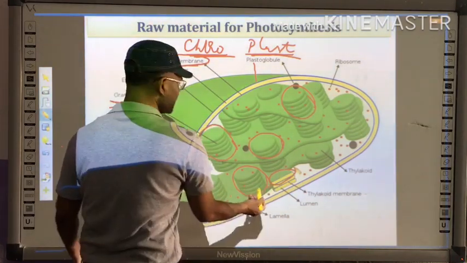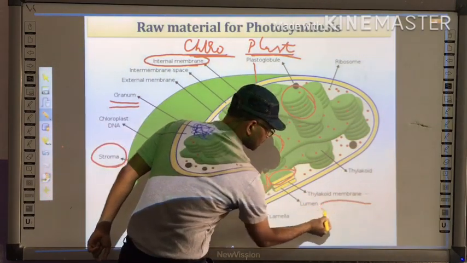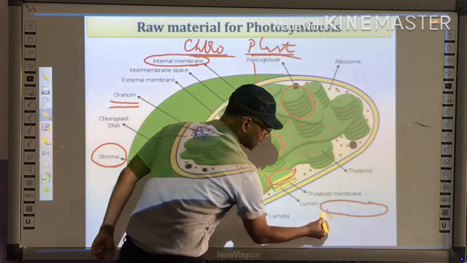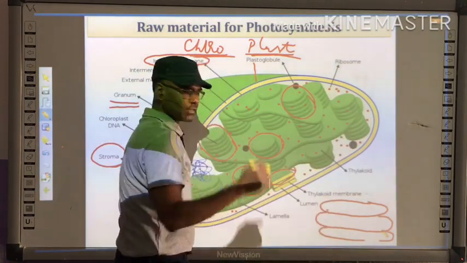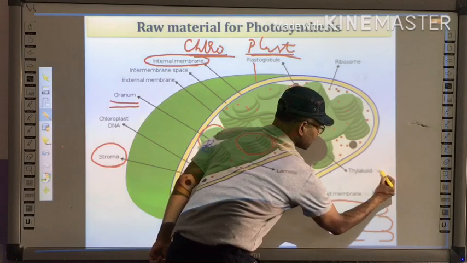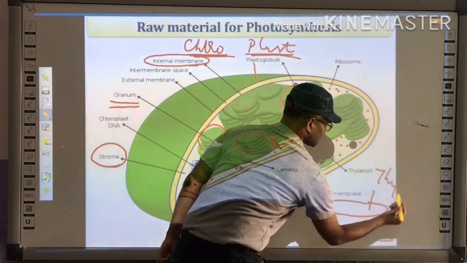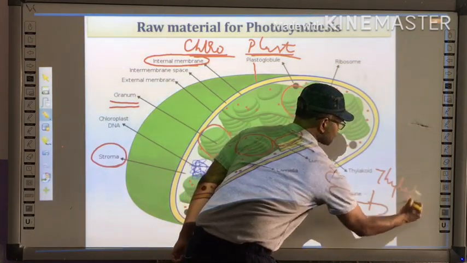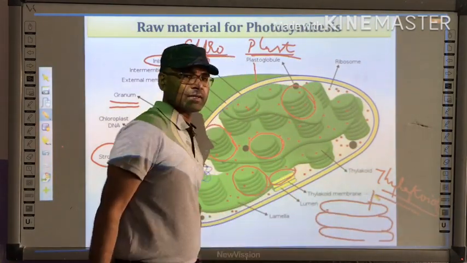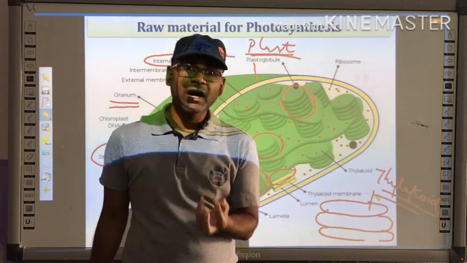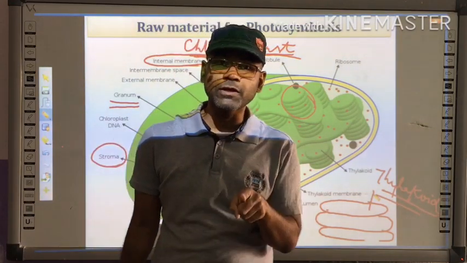So let me draw it again here. Suppose this is one coin, this is another coin, this is another coin, and like that. This one coin is known as a thylakoid. And these thylakoid structures are the site where chlorophyll is present.